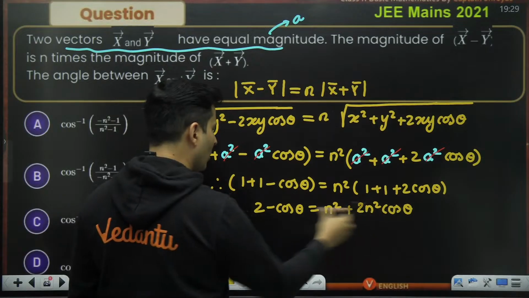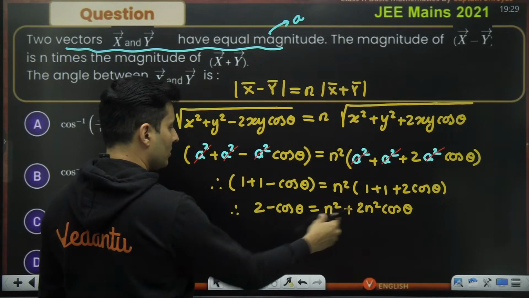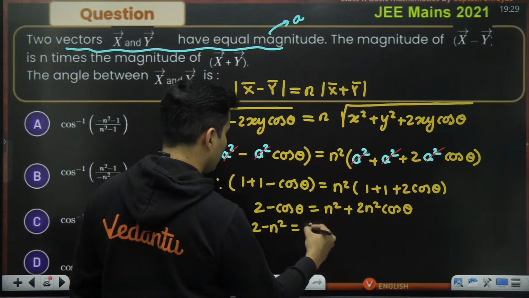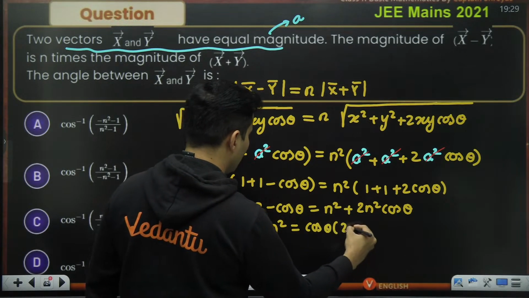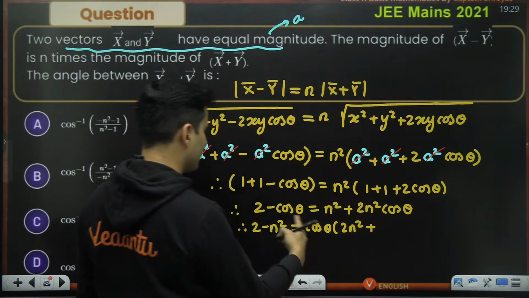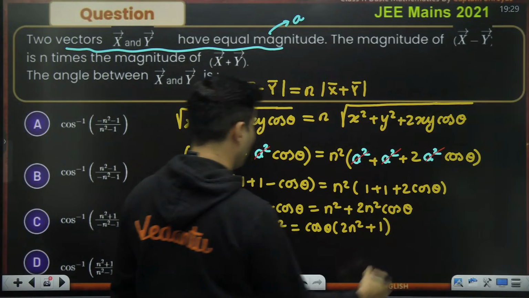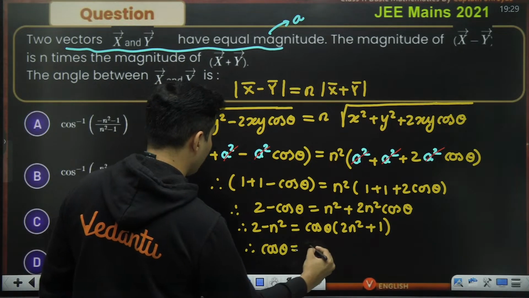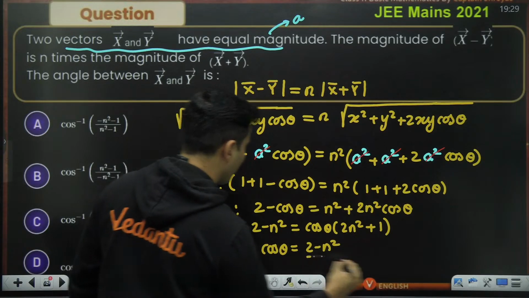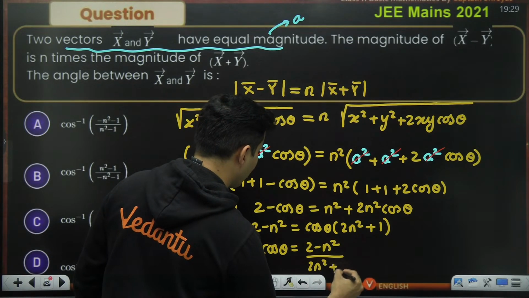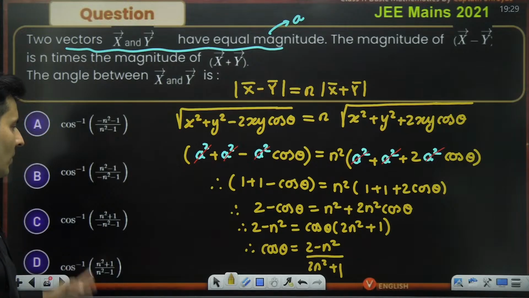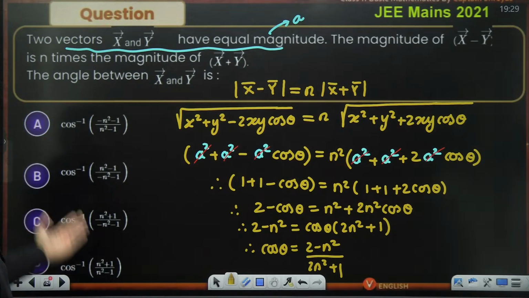Let me bring cos theta terms together. So shift it on that side. So it will become 2 minus n square is equal to cos theta common, 2n square plus 1. So therefore, cos theta will be 2 minus n square by 2n square plus 1.